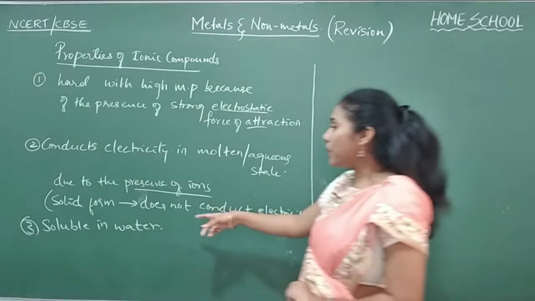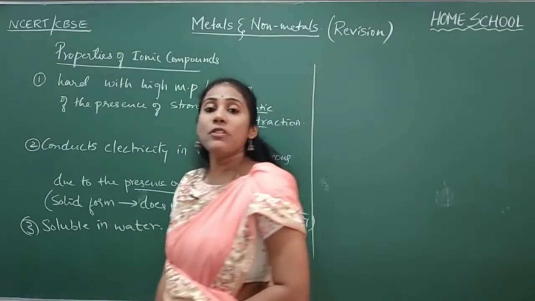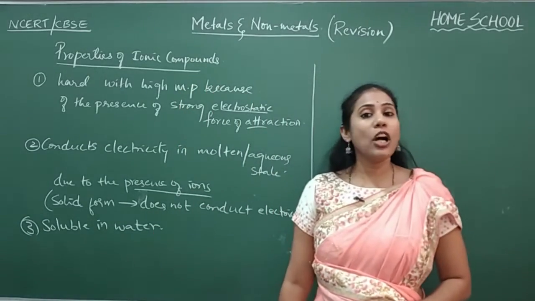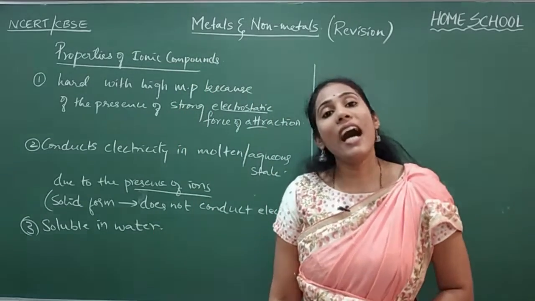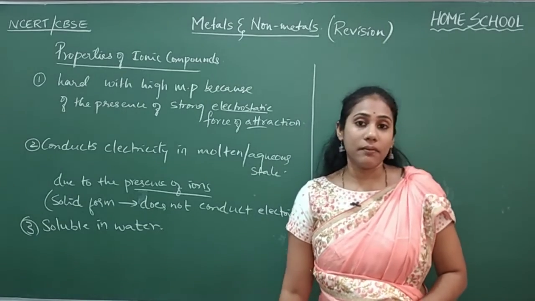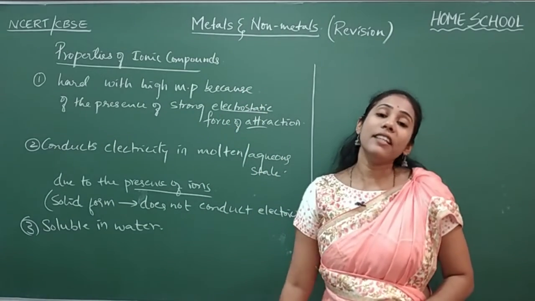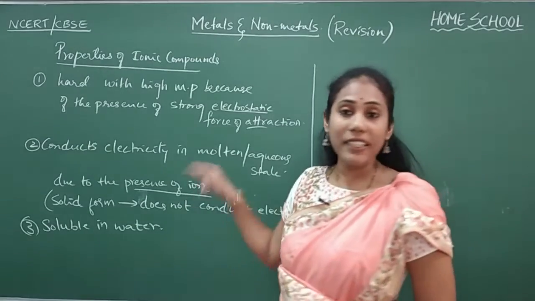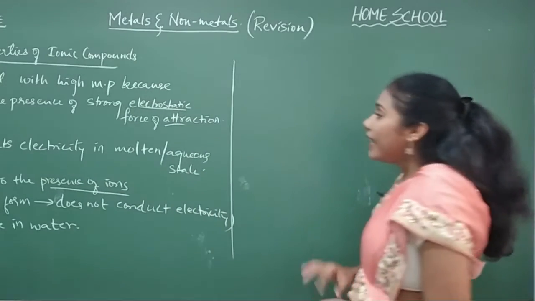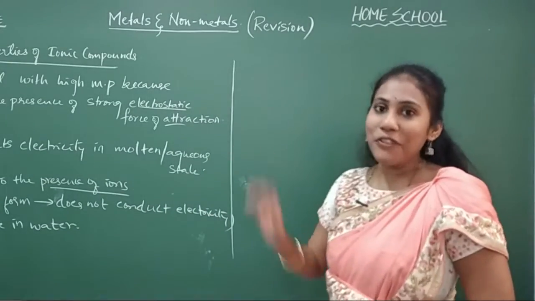And the last and important point is ionic compounds are soluble in water. They are not soluble in kerosene. They are soluble in water. Clear? So these are some important properties of ionic compounds that you should remember along with the reason. Fine. And this is one half of the chapter.